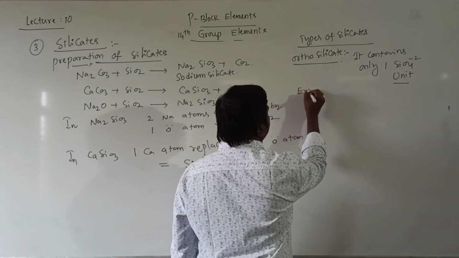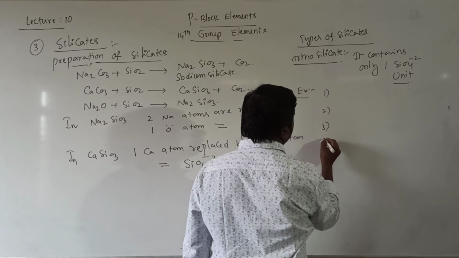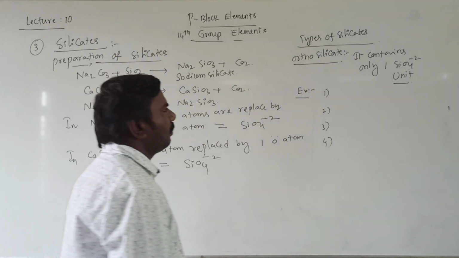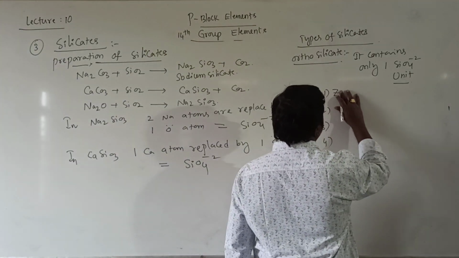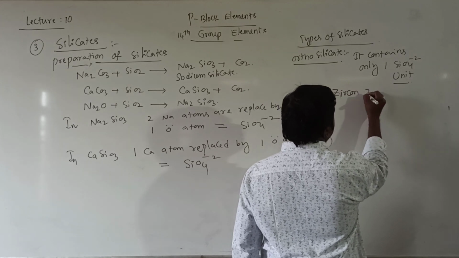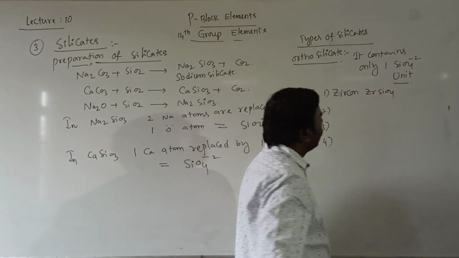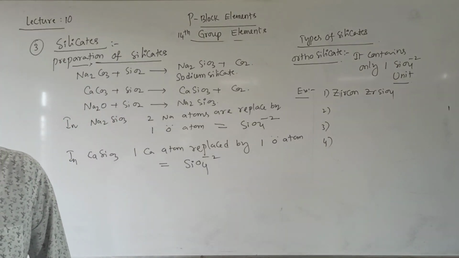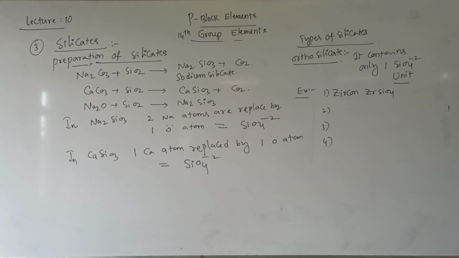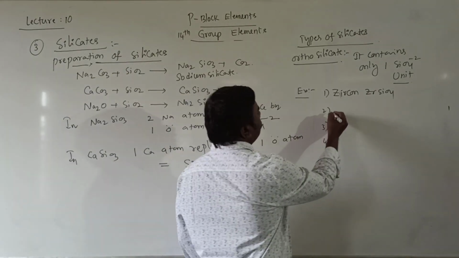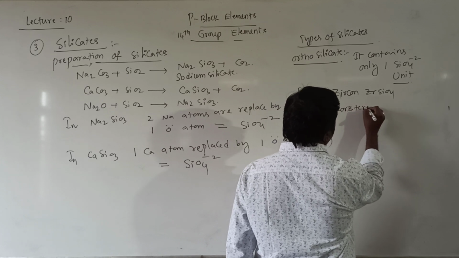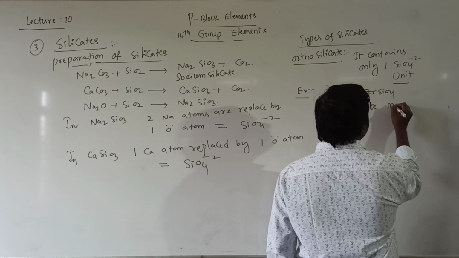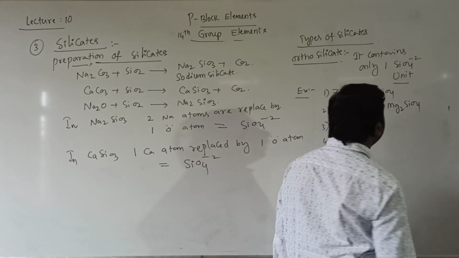Examples are very important. Take down examples. So 1, 2, 3, 4. First example, zircon, ZrSiO4. Second one is forsterite, Mg2SiO4, a magnesium mineral.